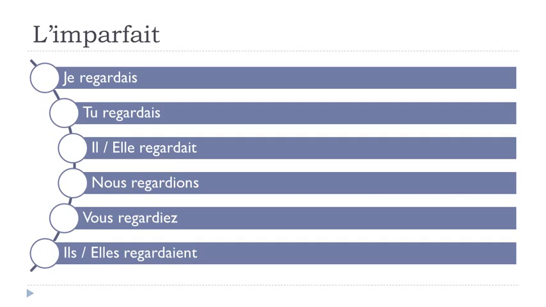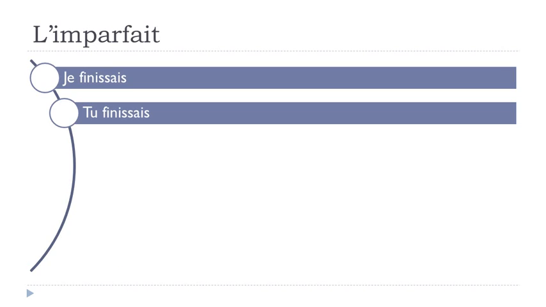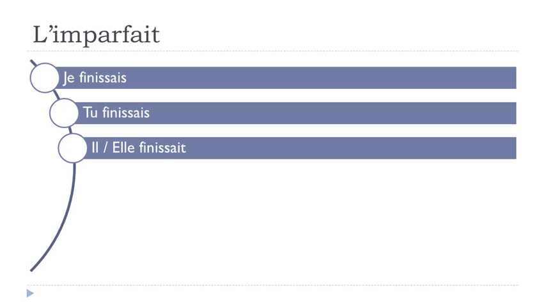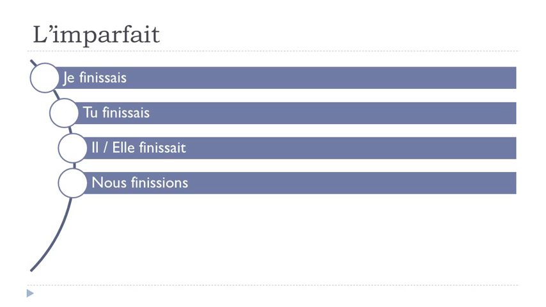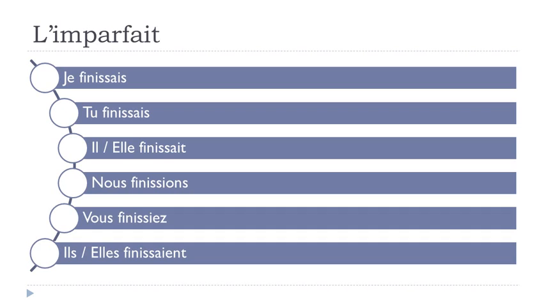All right, let's see finir now. Je finissais, tu finissais, il finissait, elle finissait, nous finissions, vous finissiez, il finissait, elle finissait. Okay, so same thing here. Have a look. Finissait, finissait, finissait, same form. And then finissait here, same form. I mean, phonetically. And then ion, finissions, and then finissiez.